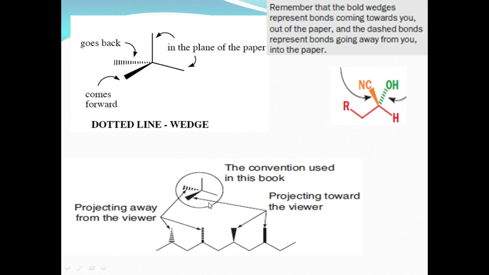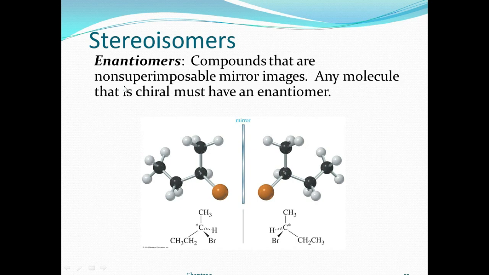Here you see the same molecule projected away from the viewer. The carbon and the dotted line go to the back, and this one comes forward. This is the plane of the paper. This is the convention used: projections of back and forward bonds. A plain line is in the plane of the paper, a dotted line goes to the back, and the wedge comes forward, right?